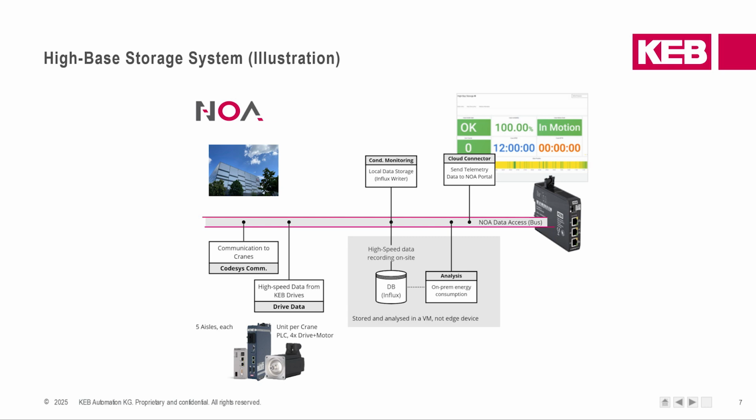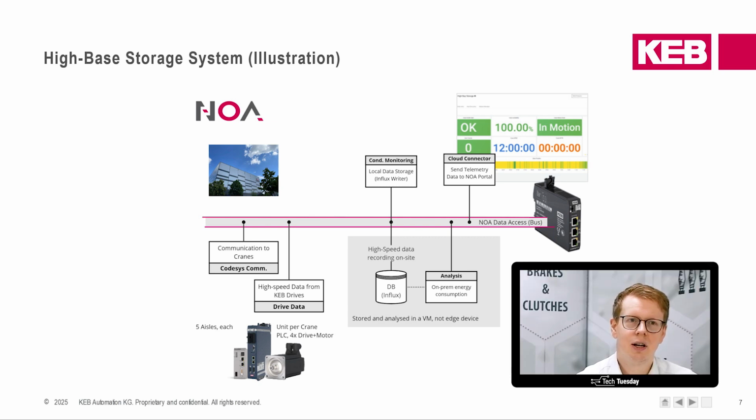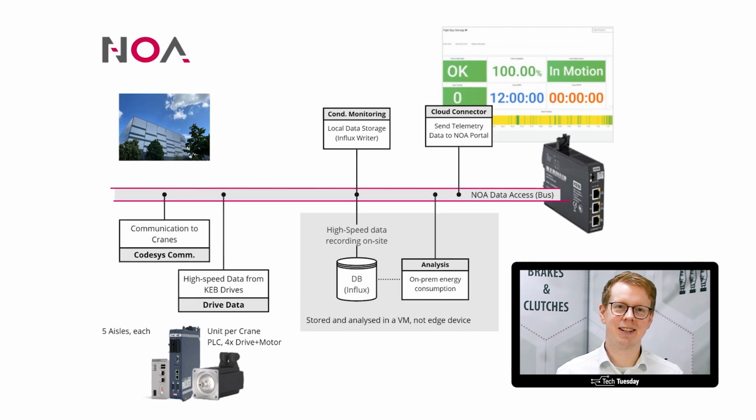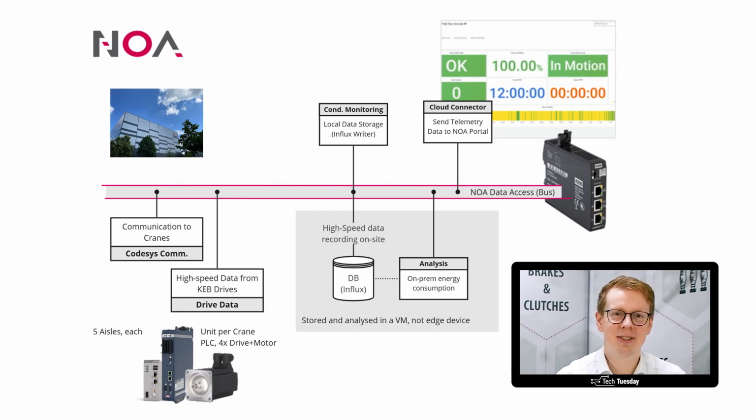Okay, yeah, that I think is a good explanation. Maybe we go a little bit more into detail and look at the topology in this slide. As we explained, maybe we start on the left side. There you can see a nice picture of our high bay storage with very blue sky.